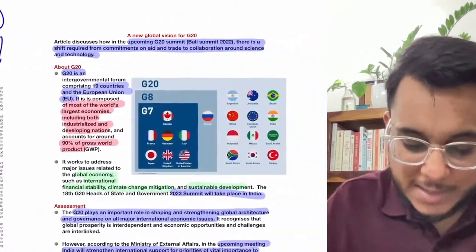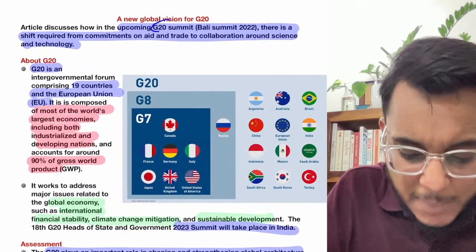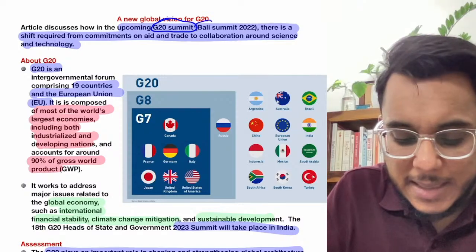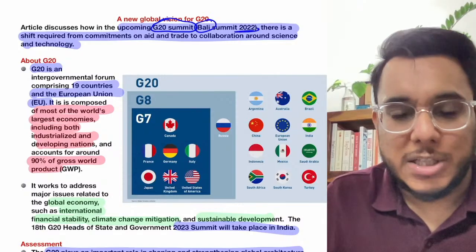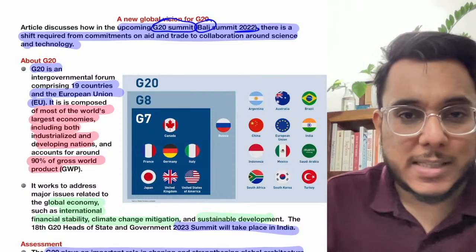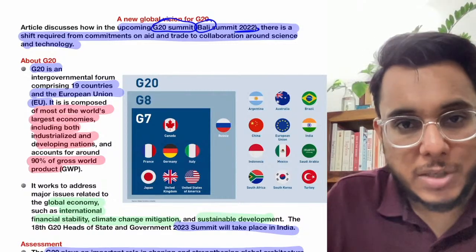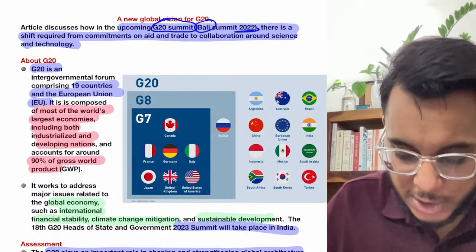Now guys, what does this article say? So basically, there is an upcoming G20 summit that will be held in Bali. So the G20 summit will be held in Bali. The article is talking about what India needs to propose at the G20 summit. Now guys, when we talk about the G20, let's discuss a little bit about it.